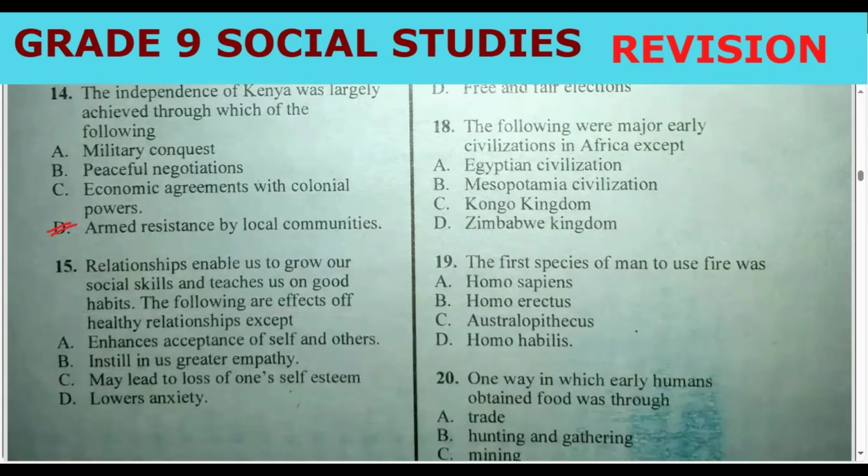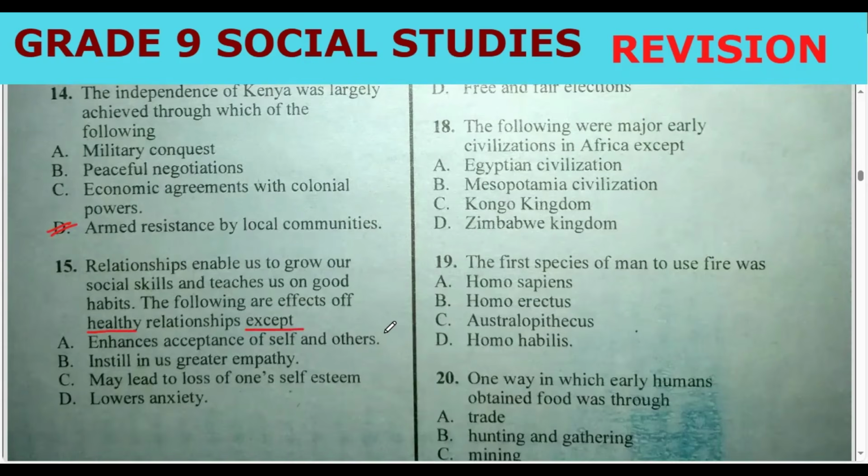Question number 15 says, relationships enable, this one falls under life skills. Relationships enable us to grow our social skills and teach us good habits. The following are effects of healthy relationships, except. So you underline the word effects of healthy relationships, except, it means there is one which is not healthy.